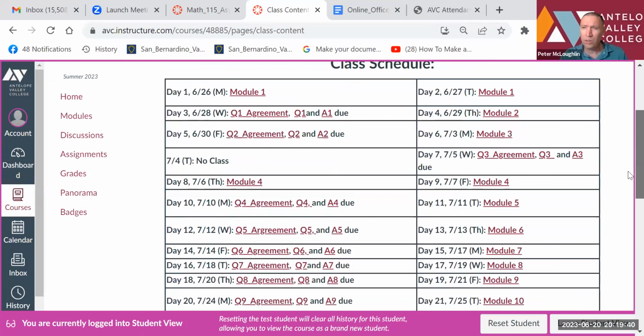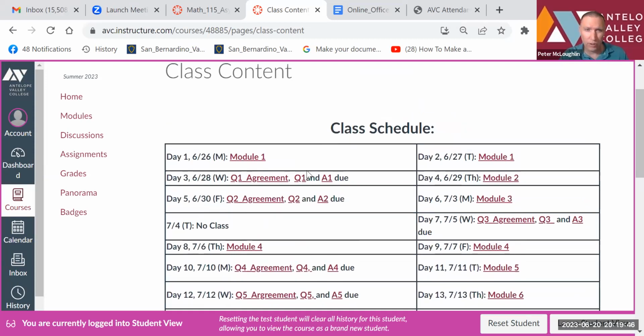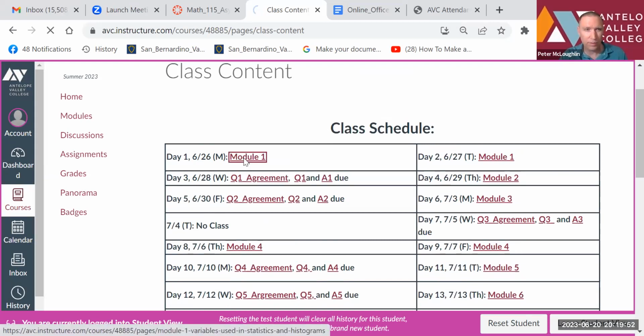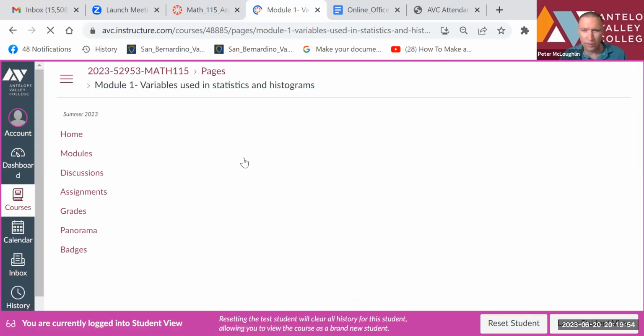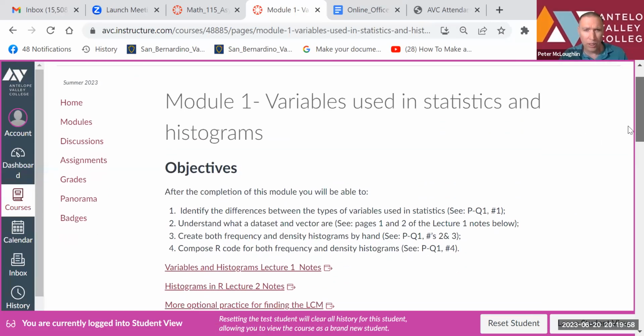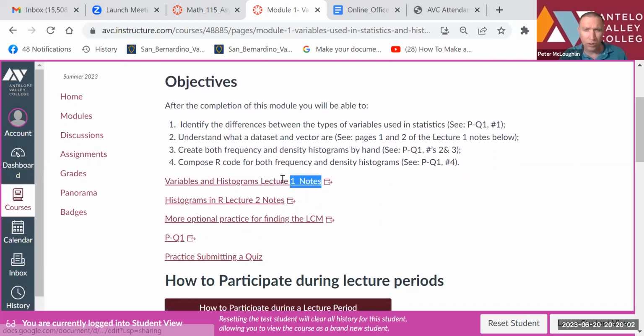Okay, let's talk about what you need to do on the first day of class. Say it's June 26th. You're going to click on module 1. You can access module 1 from here. At the top you have the objectives of the module. Then below that you'll see notes. Those are the notes for this module. You can click on those and read the notes.